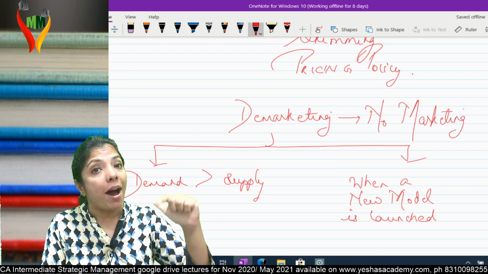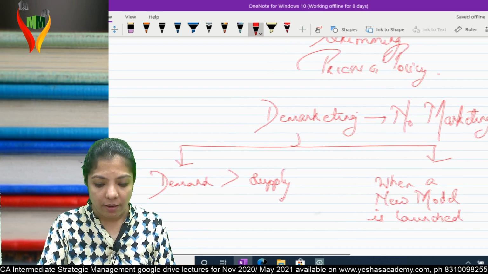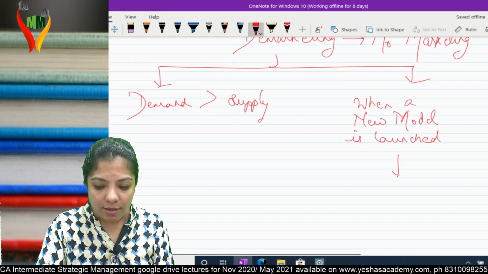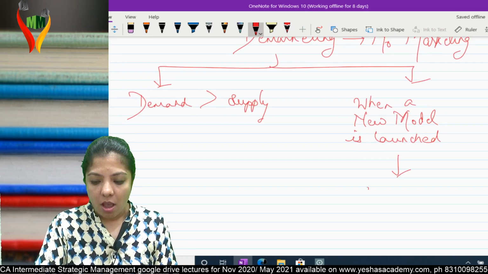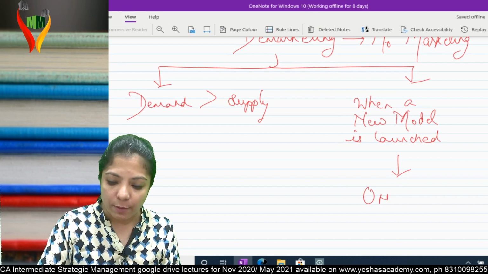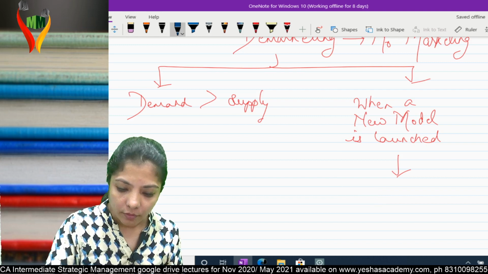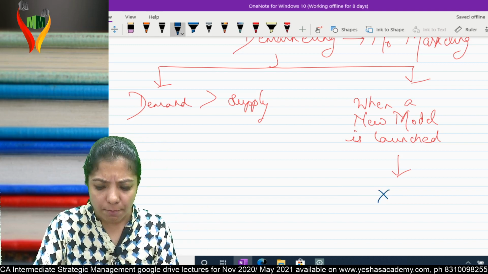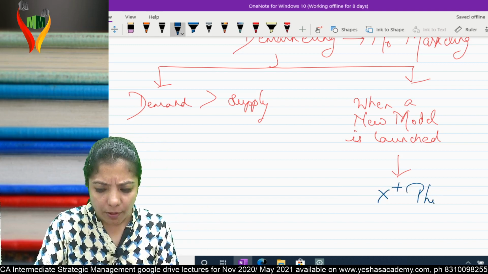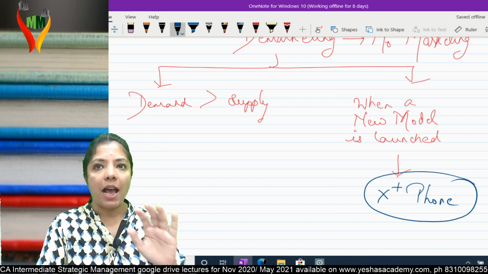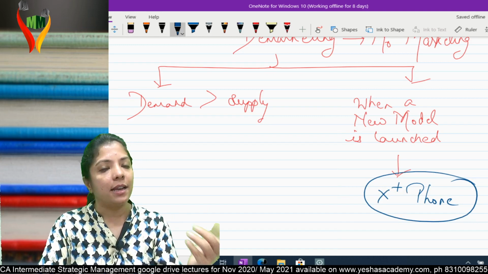Demarket, stop marketing. Am I clear? For example, if I take this example, it will be easier to understand first. Suppose, let's not take specific names over here, it becomes a problem, suppose X plus is one phone. Am I clear? I had launched this, I was marketing this, and I was selling this.